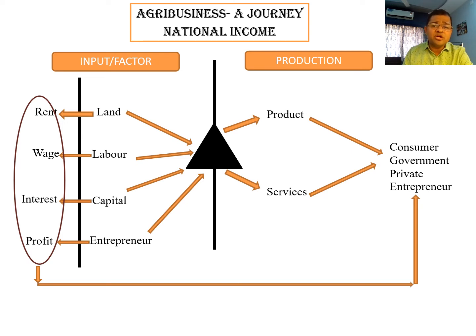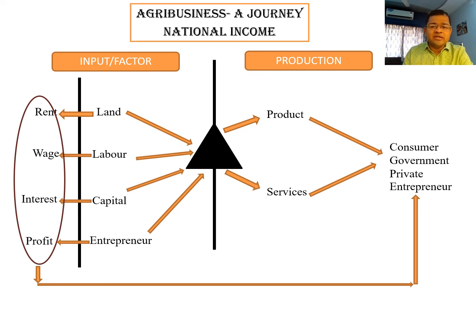Whatever income comes in a particular country goes either to the consumer, the government, the private players, or the entrepreneurs. Whatever income comes goes into the pocket of all the players, and that is considered as expenditure against buying goods and services.